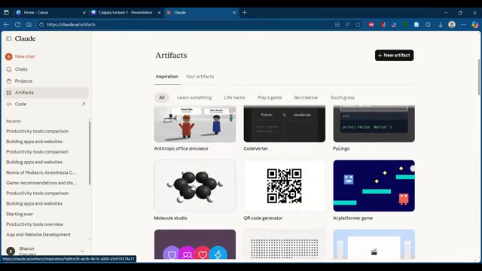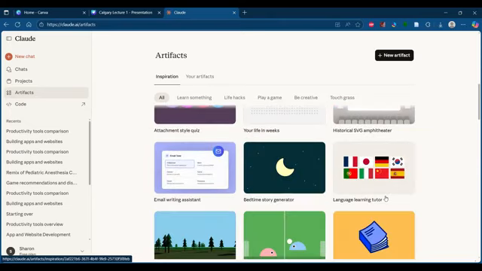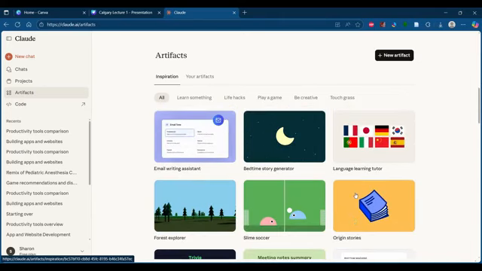Okay, and it can create molecular structures also, like 3D structures of various molecules. In case you want to create some animation, that can be done using Claude. A QR code generator can be created. Small Pac-Man-like games can be created. So you can think of all such things. You can use them as inspiration, and you can create your own.